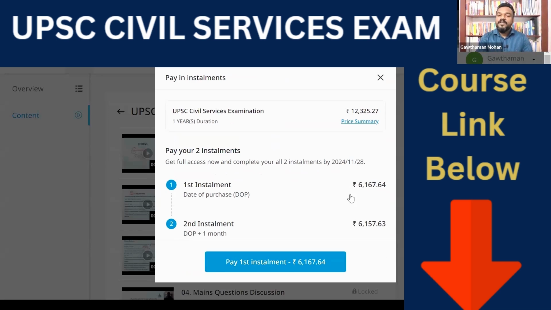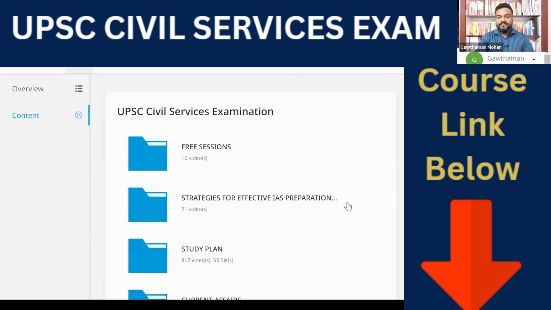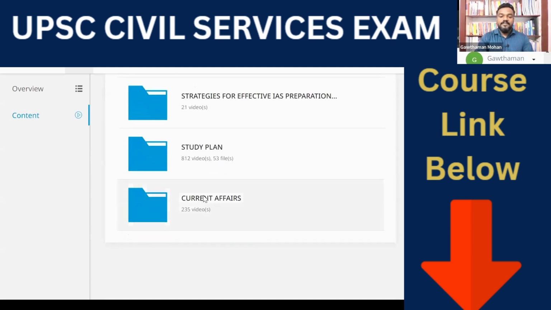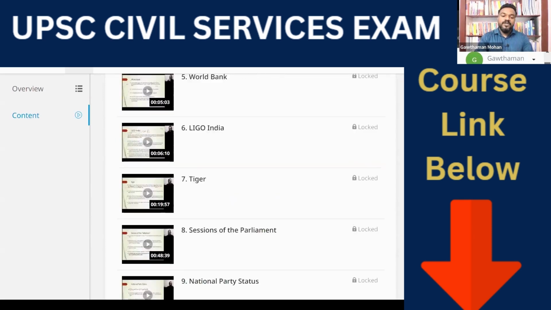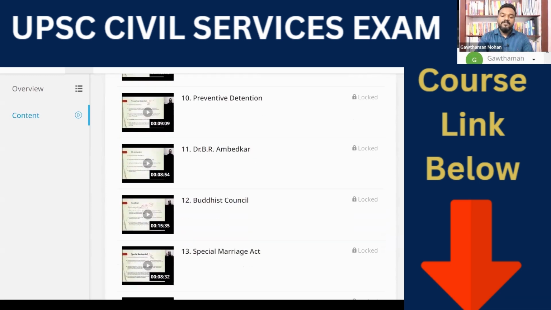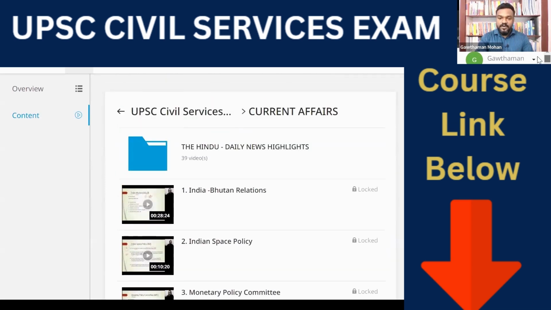Then 1 month after the first payment, you can make the second payment, and for 1 year you can simply go through these studies. The current affairs will keep on being added in the current affairs section. You can see it here. After the study plan, it is completely current affairs only. These are all current affairs topics: World Bank, LICO, Tiger, Preventive Detention, Buddhist Council, G7 countries, like that. More than 200 current affairs concepts are already there, and it will keep on adding. Current affairs is dynamic, so it will keep on being added for you.